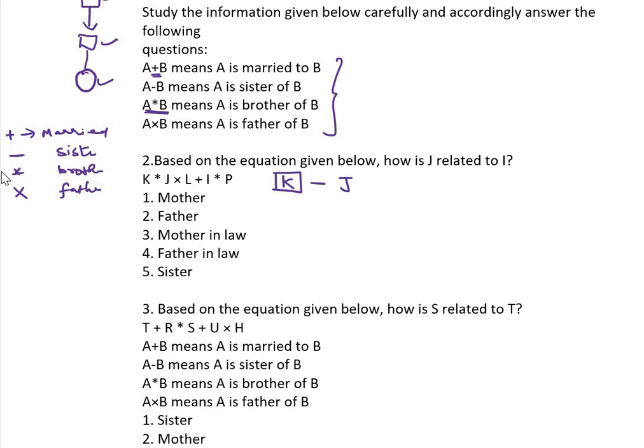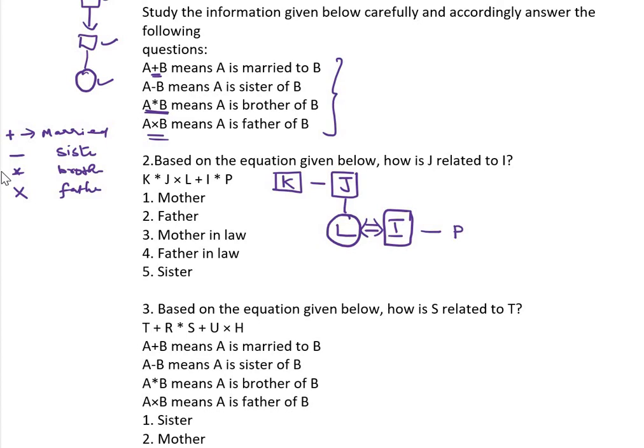J cross L means J is the father of L. L plus I means a married couple. I star P means I is a brother of P, so P should be female. These are the given conditions.